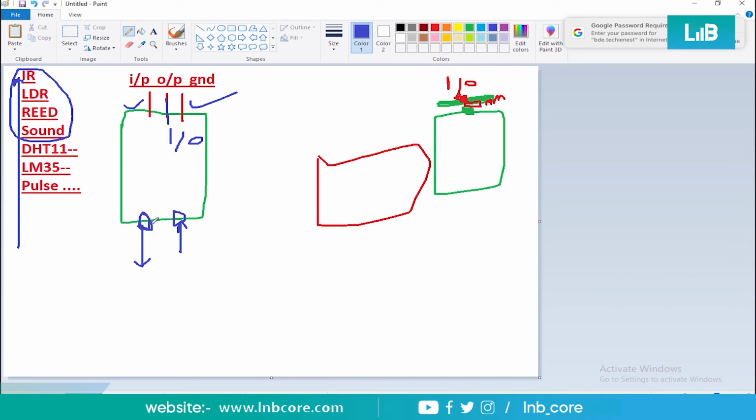Suppose this is your transmitter. The transmitter will transmit some rays in the forward direction. Similarly, this receptor will receive if anything comes across this sensor. Suppose this is my hand, and suppose this is the wall. If you place this sensor at the back side of your car, while parking your car you can sense the wall also, right?